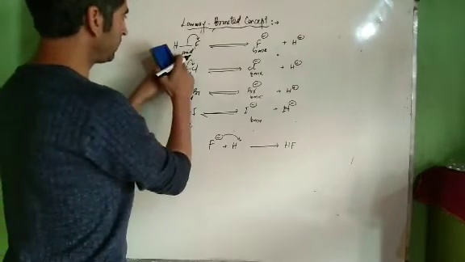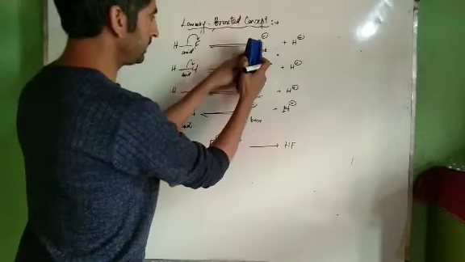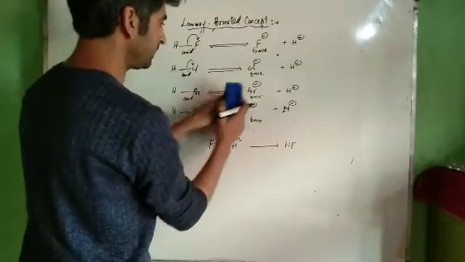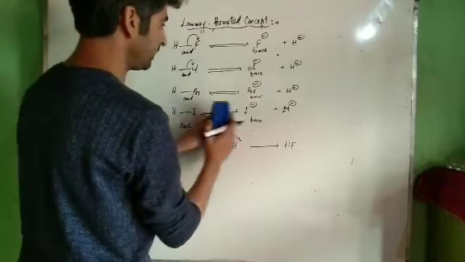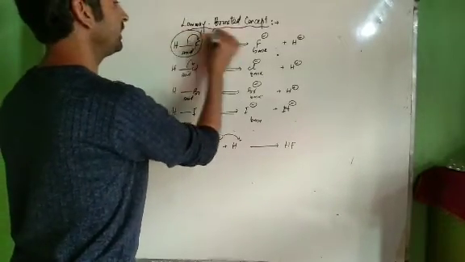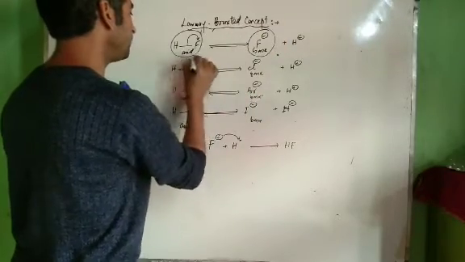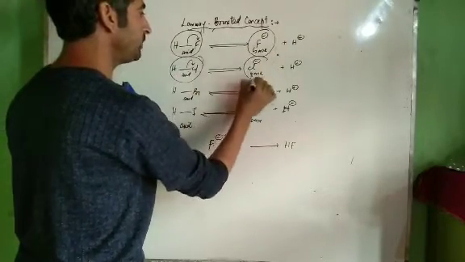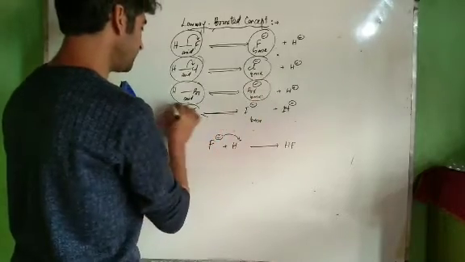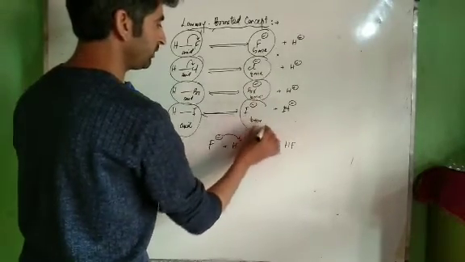Now this is a Bronsted acid, and this is its base. This is Bronsted acid, this is its base. This is Bronsted acid, this is its base. This is Bronsted acid, this is its base. What is the difference between this acid and this base?